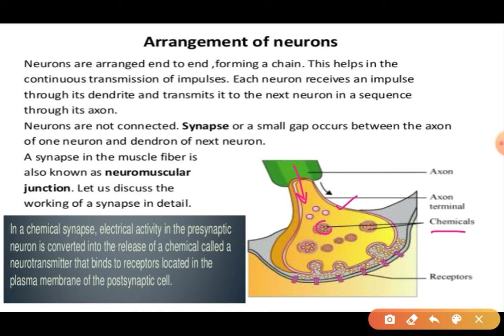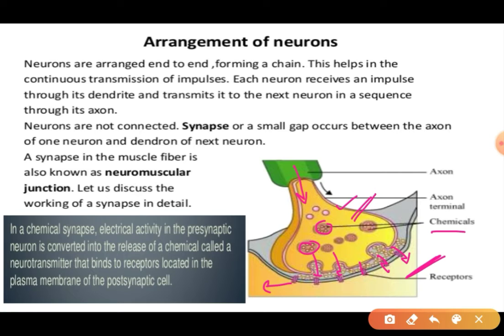So these neurotransmitters come out into the synapse and then try to enter these receptors. These are the channel gates. You see that these are the receptors. This dendrite will be known as the postsynaptic cell, and this nerve ending will be the presynaptic neuron. So this first neuron will be presynaptic, the previous one, and this second one, to which the message needs to be transmitted, will be the postsynaptic neuron.